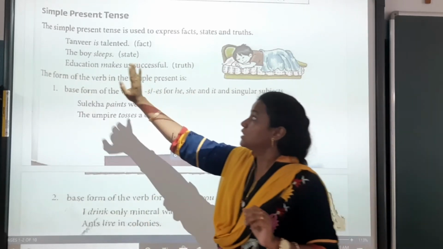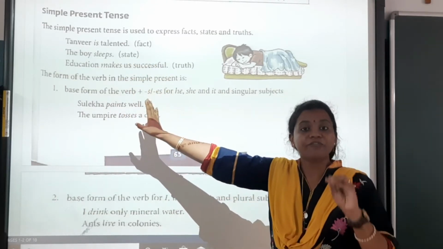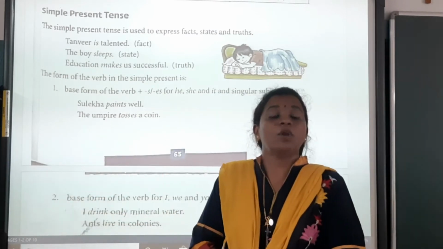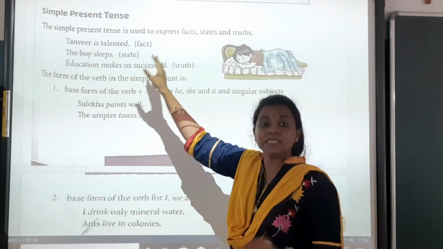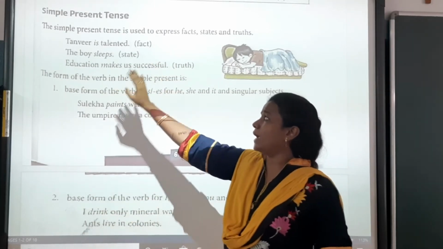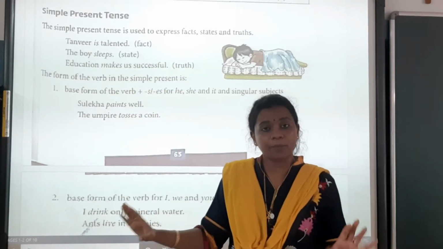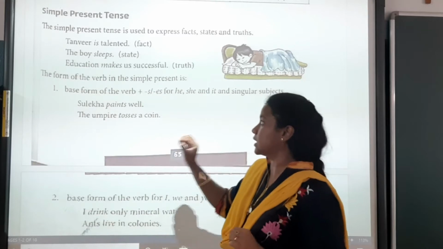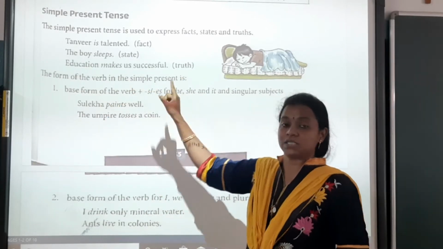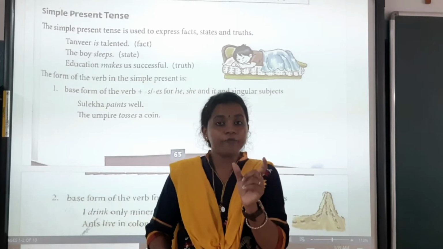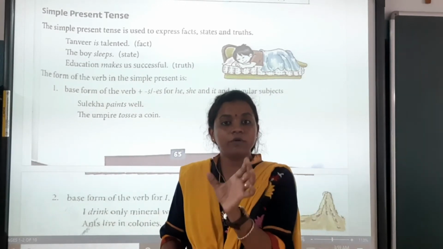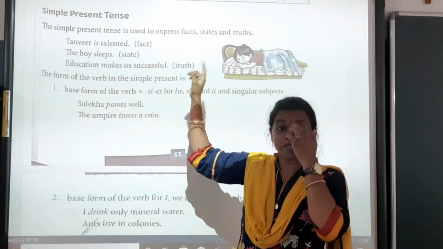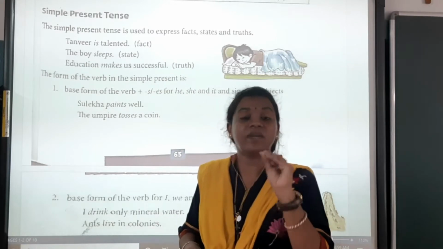Now we'll see the example. Tanvi is talented. Now this is a fact. That will not change for past, that will not change for future. That will always remain in the present. That Tanvi is talented. The boy sleeps. What is the boy doing at the present moment? Sleeps. वो सो रहा है, वो उसका state है. So that is sleeps. Education makes us successful. Makes. Verb form क्या है? Only make. The actual verb form of the word is make. But we are adding s. Why? Because of the simple present tense. When it is simple present tense, we will add s.